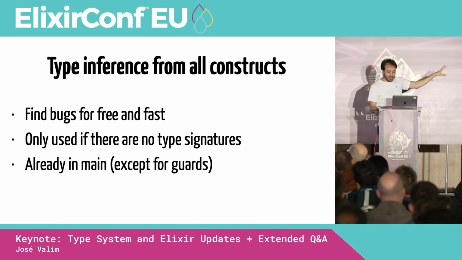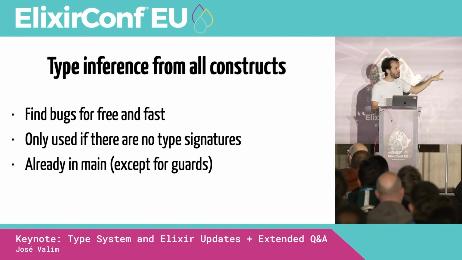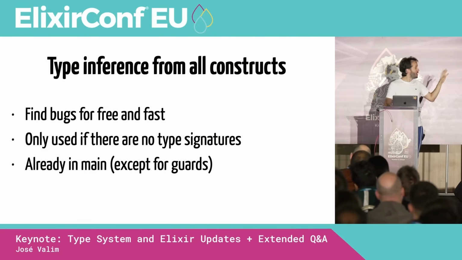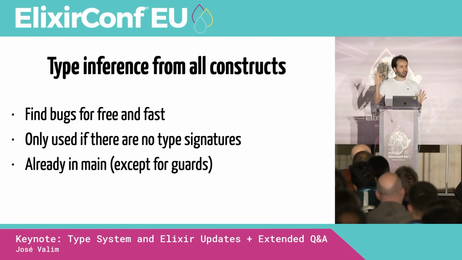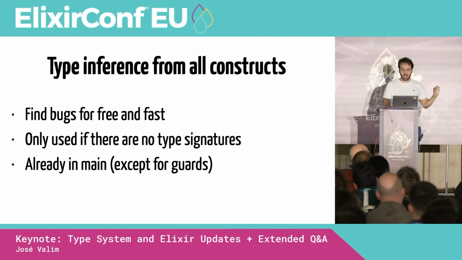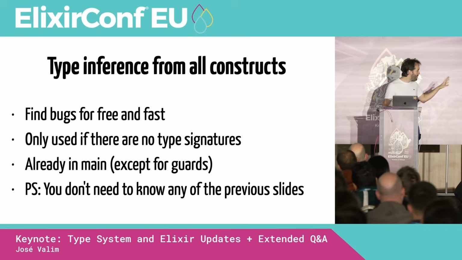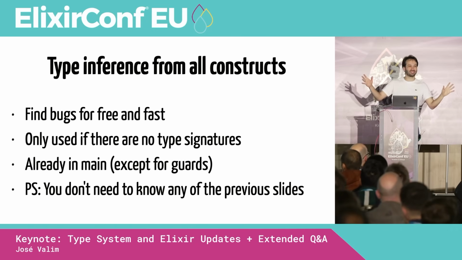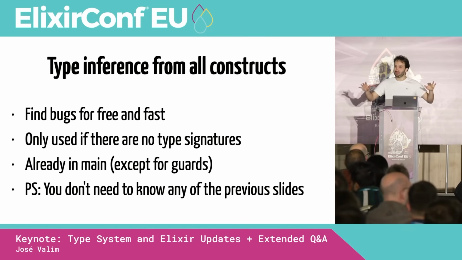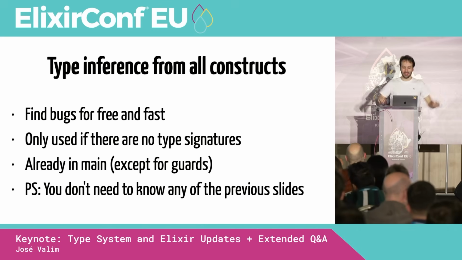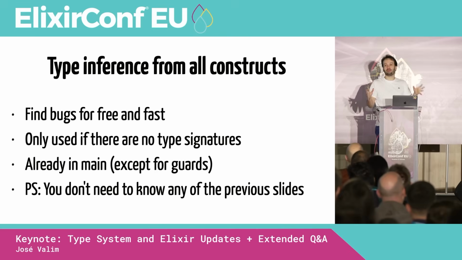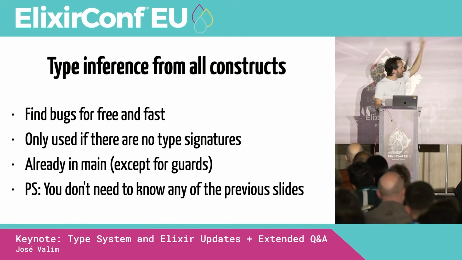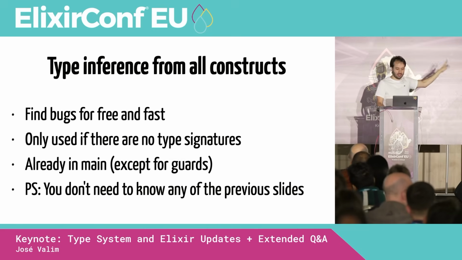That's why we're talking about all of this, right? And this is already in main, this is already implemented, except for guards, okay? So it's something that you can already try out. You're going to have false positives, okay? You're going to have warnings that are not really warnings. It's work in progress, but a lot of the work is there, right? And to recap, you actually don't need to know any of the previous slides, right? I am explaining how it works, so trying to reduce the buzz factor by a factor of 500 here, right? But when you're using a type system, you don't have to care about that. The only thing you need to care about is find bugs for free and fast. And if you have type signatures, it doesn't matter.